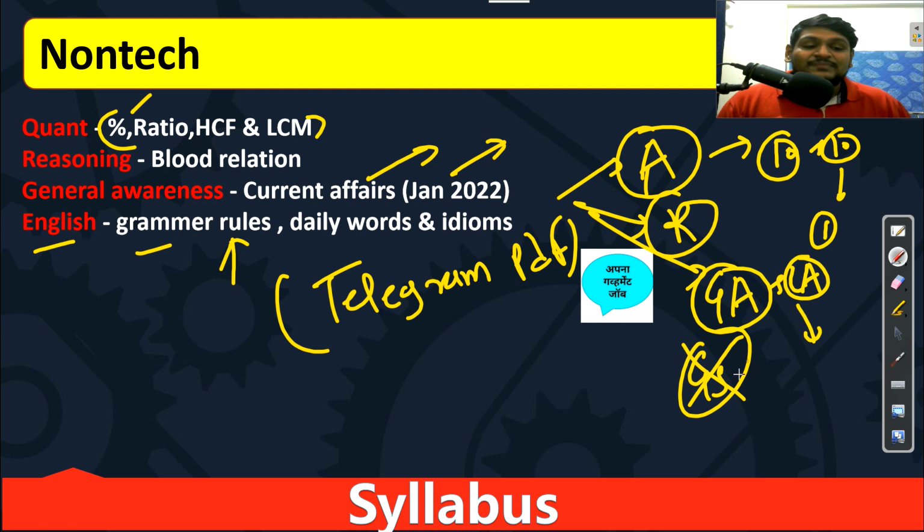Next is your English PDF, which is very important. Now how to utilize this perfectly? Definitely 2 to 3 questions will be based on grammar, suppose sentence correction, fill in the blanks like that. Then you will get daily synonyms and antonyms also. 3 to 4 synonyms, 3 to 4 antonyms are there.